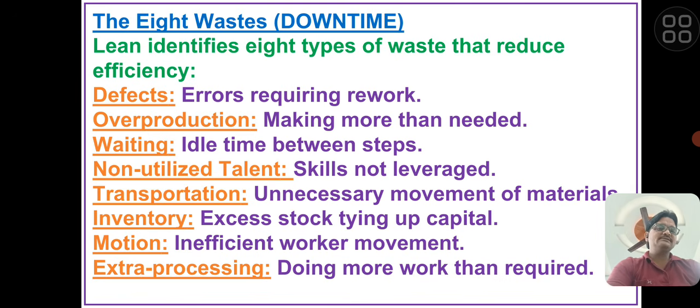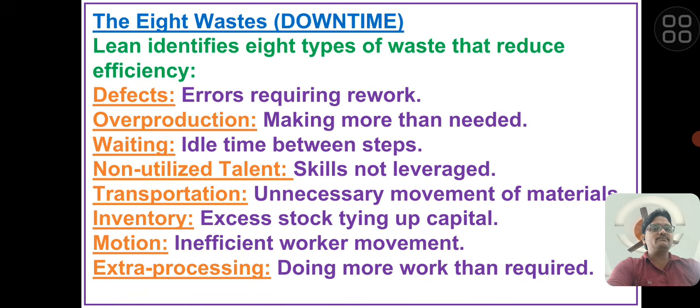In defects, like errors, recurring reworks, repairs, in-process reworks, and other secondary process defects, we need to eliminate. Now second is overproduction. Overproduction means if we require 12,000 products annually but we make 1,12,000, that means we are making more than the needed product quantity.